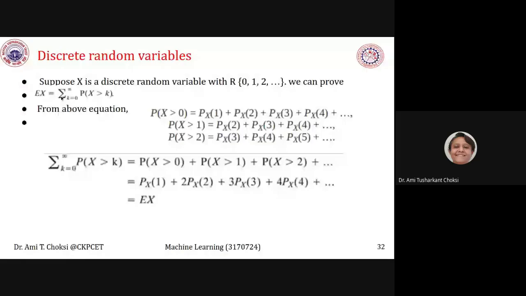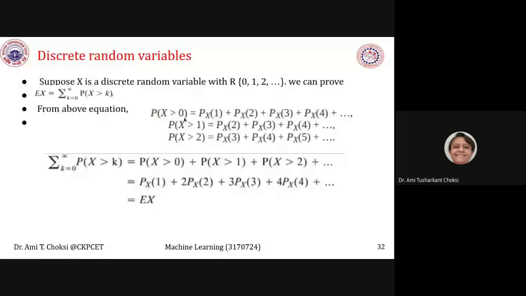That is, we can say sigma x, what we say is sigma k is equal to 0 to infinity, probability of x greater than k, right? X is greater than k.